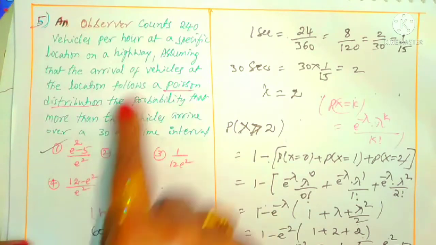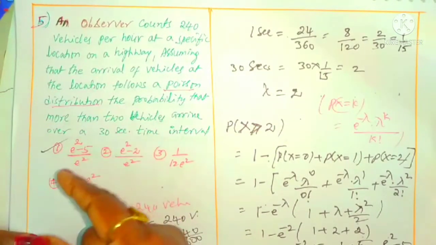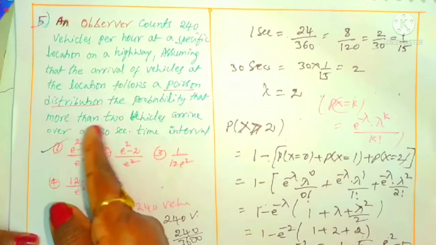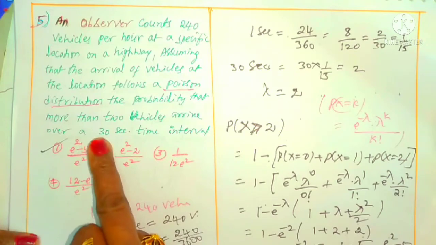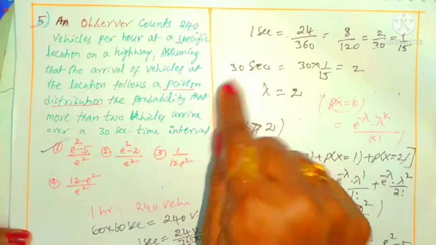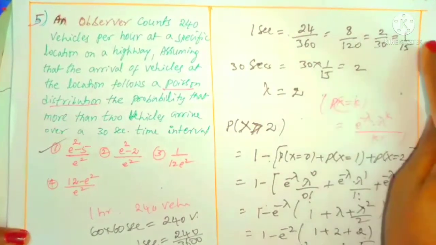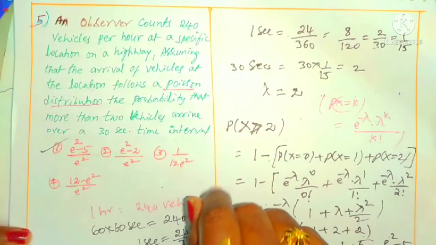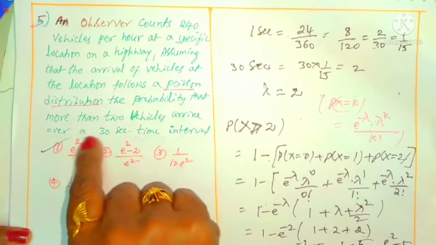What is given? The observation is 240 vehicles per hour. We want the probability of more than 2 vehicles, so we have to use the Poisson distribution. Also it is given that we can observe only for 30 seconds. That's why we convert hours into seconds. For 1 hour, 240 vehicles means for 1 second 240 by 3600 vehicles. By calculation we got 1 by 15 vehicles per second. How many seconds do we observe? 30 seconds, that is what he is asking here.